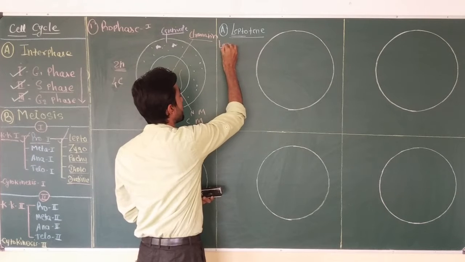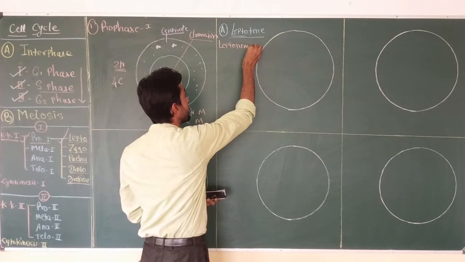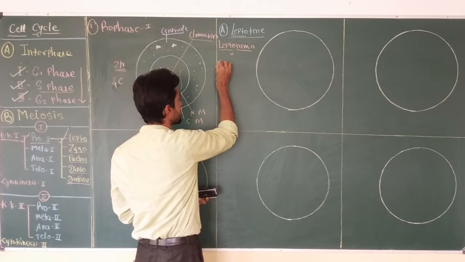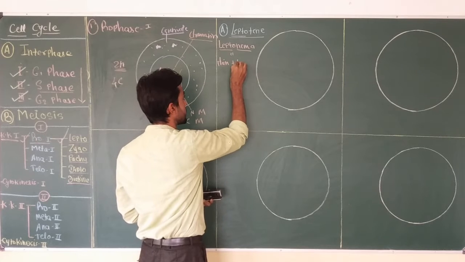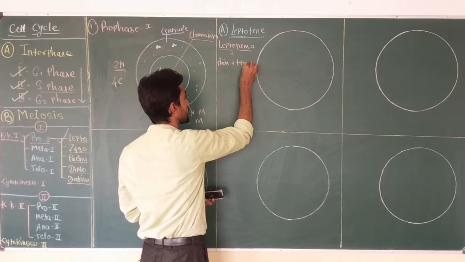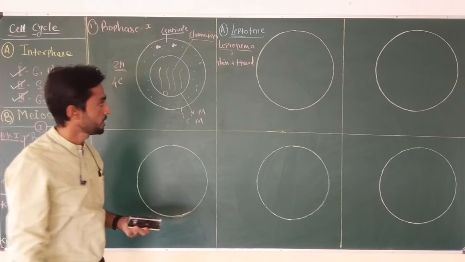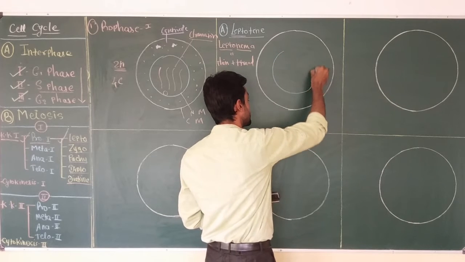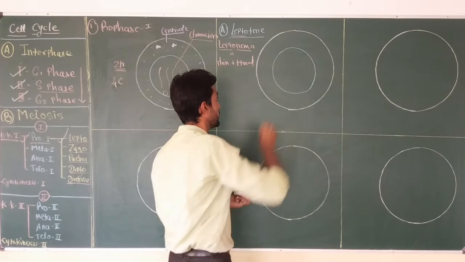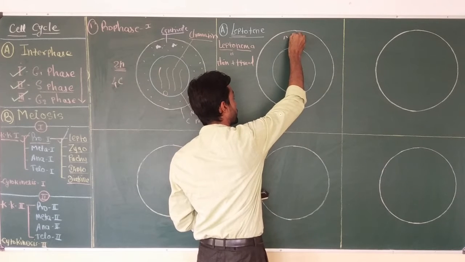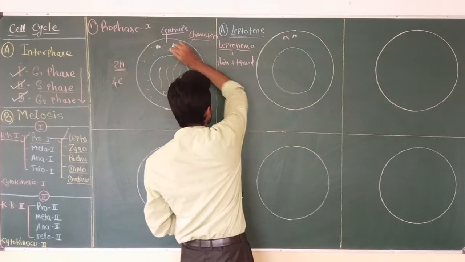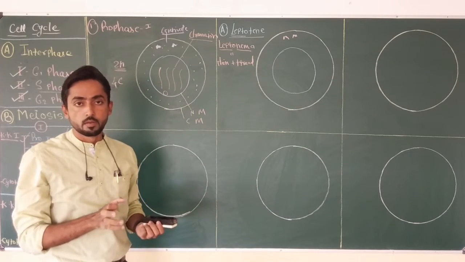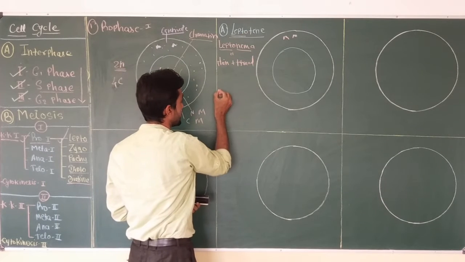Okay, so leptotene is also known as leptonema. Nema is thread and lepto means thin. So leptotene is nothing but the thin thread stage. Okay, so during leptotene, suppose this is the nucleus, and the centrioles are present at one end of the cell, the nucleus having the chromatin network.